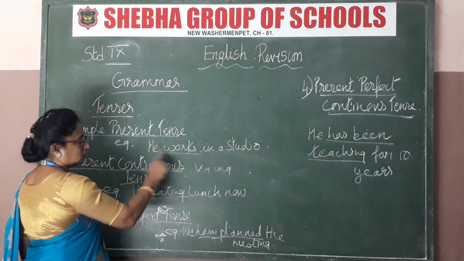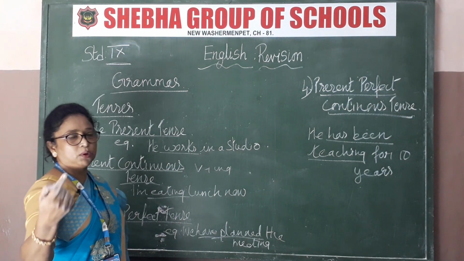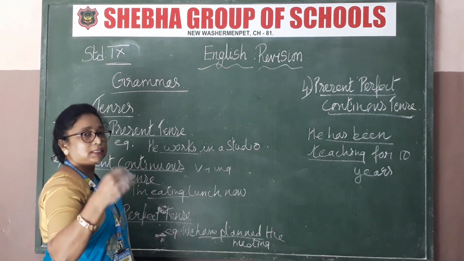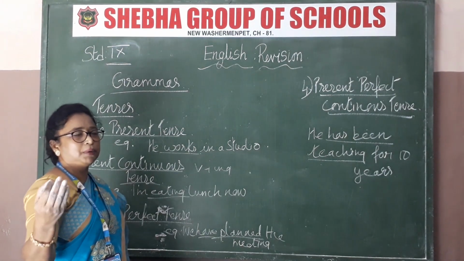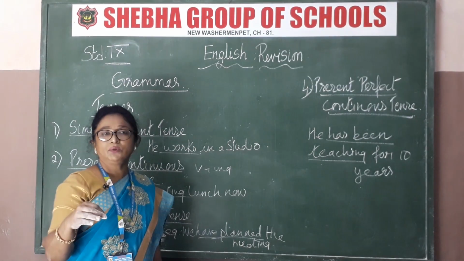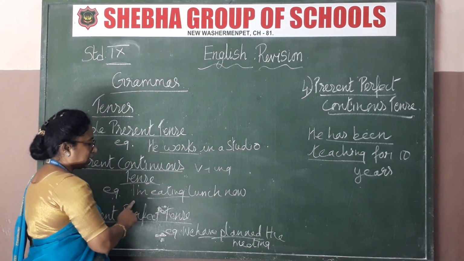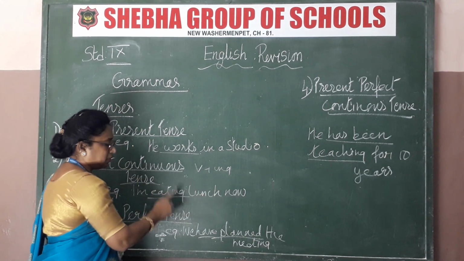So that only is continuous, also known as progressive. Progressive or continuous is the same only. Okay, so present progressive or present continuous is the same word. Some books, instead of using continuous, they use progressive. Everything is the same only. So present continuous tense, I am eating lunch now. So verb will be having ing.